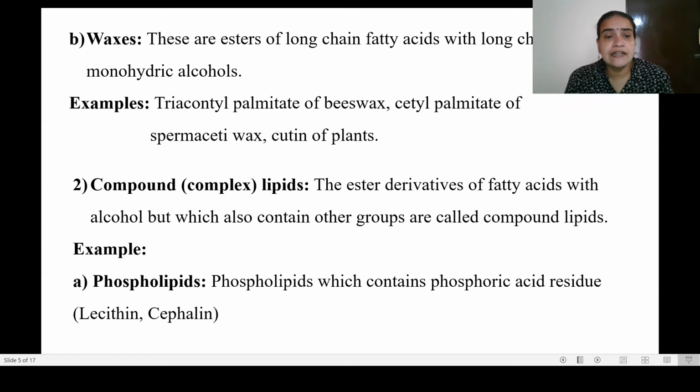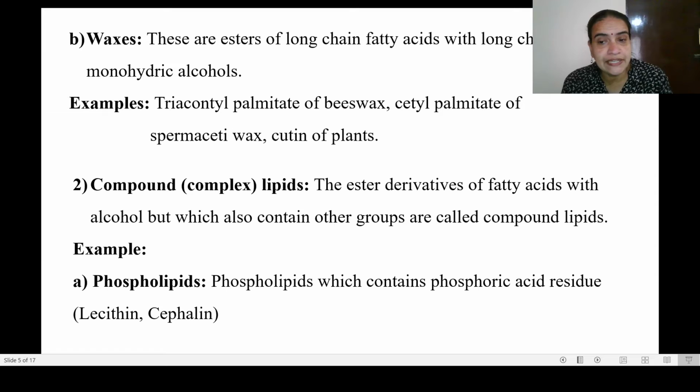The second category in the same classification is compound or complex lipids. So here, in addition to this fatty acid and alcohol part, there will be an extra component. One extra group will be there along with the ester group. So they are called compound or complex lipids.